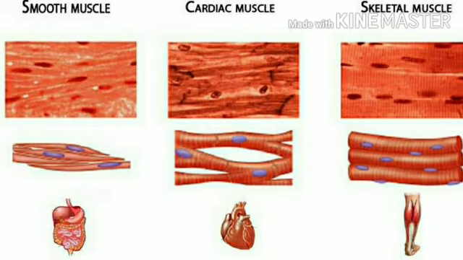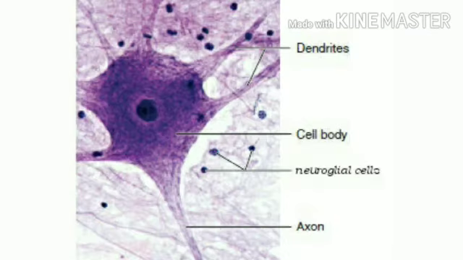The coordination and control of the body is done by another set of tissue called neural tissue. It has greater control on the body's responsiveness. So when our surroundings change, we respond because of the neural tissue. The basic unit of neural tissue is the neuron, which are cells that are excitable.